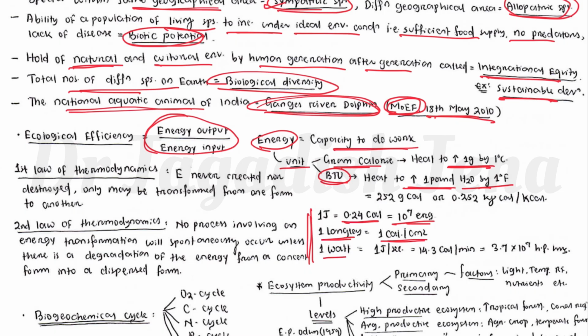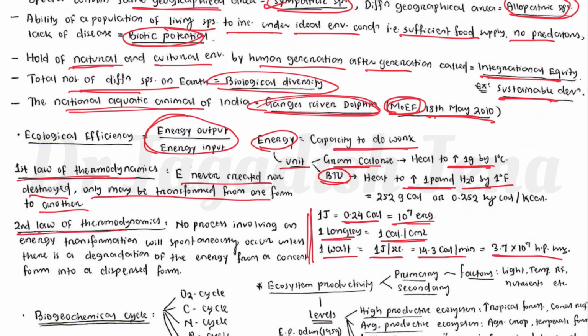1 Langley is 1 calorie per centimeter square. 1 watt is equal to 1 joule per second or 14.3 calorie per minute or 3.7 into 10 to the power 7 horsepower per hour. Okay, this is the energy conversion. Then there are different laws of energy in the ecosystem. One is the first law of thermodynamics: energy is never created nor destroyed, it may only be transferred from one form to another.